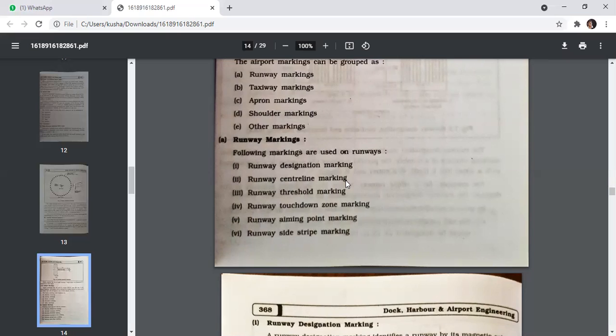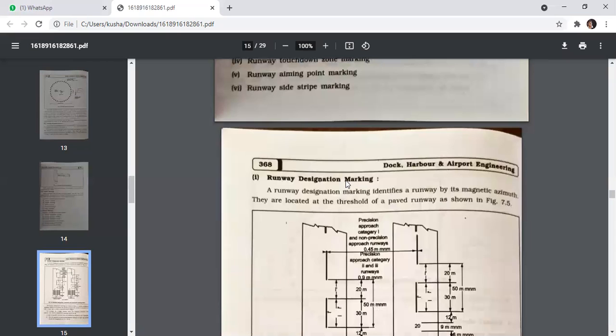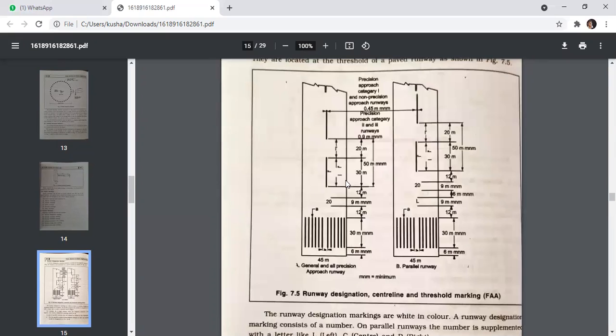First is a runway designation marking. A runway designation marking identifies a runway by its magnetic azimuth. They are located at the threshold of the paved runway as shown in the figure. Runway designation, centerline, and the threshold marking.